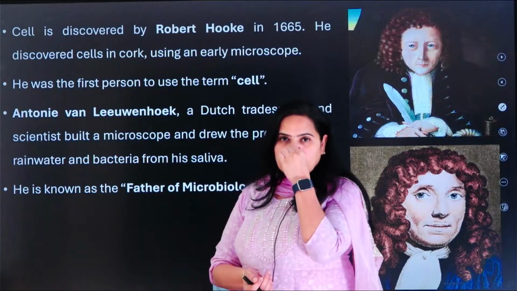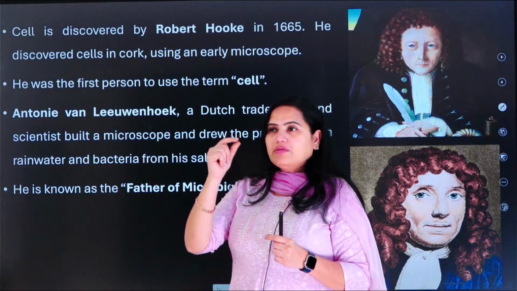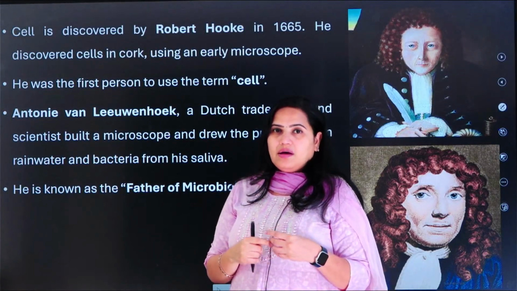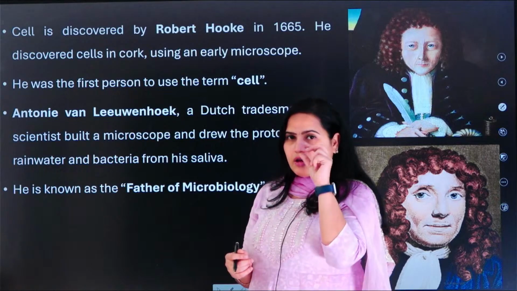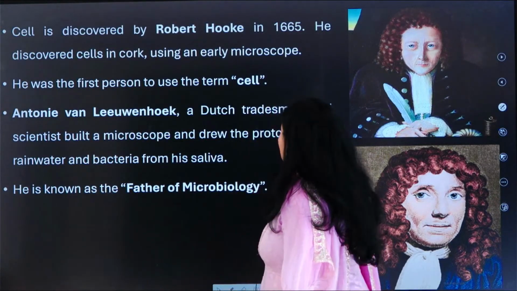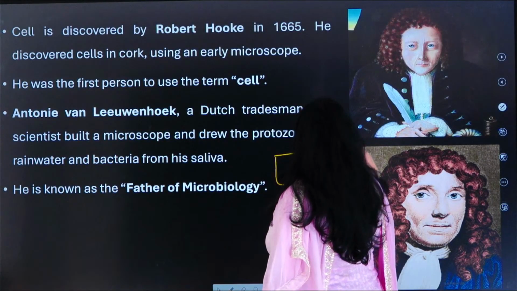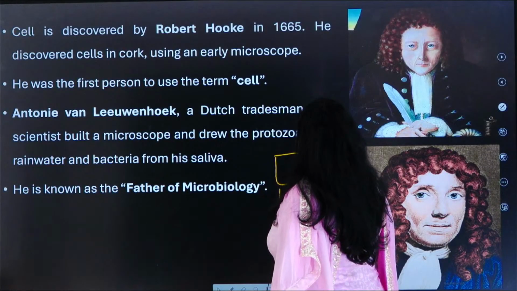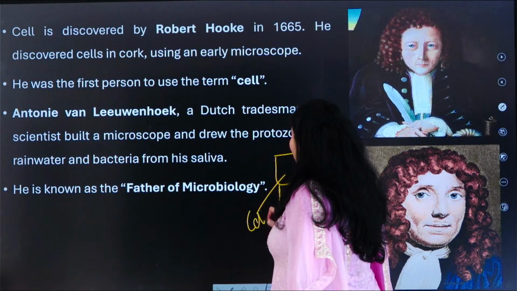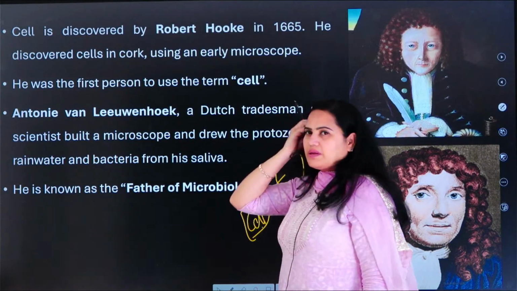The thing is that he was actually examining the cork. So the cork is obtained from the plants, which is a dried thing. Okay, so when he observed this cork under the microscope, what happened? So he found some empty places like this. So when he found empty places like this, he is the first person who named it a cell. Okay, so he is the first person who named it a cell.